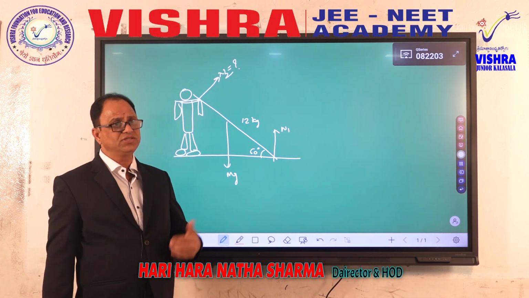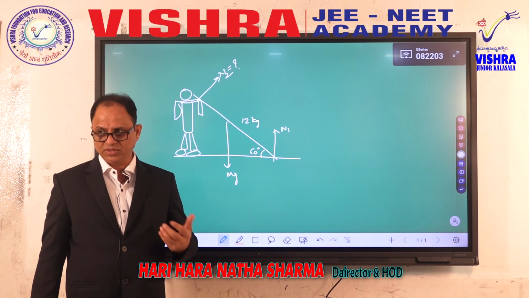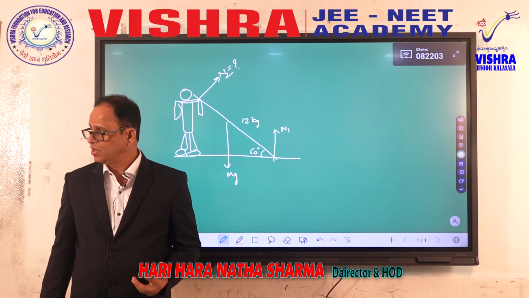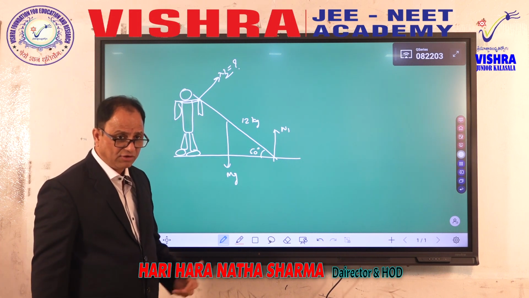Net torque should be equal to 0. All the sum of clockwise torques must be equal to anti-clockwise torques. Then body will be in rotational equilibrium.